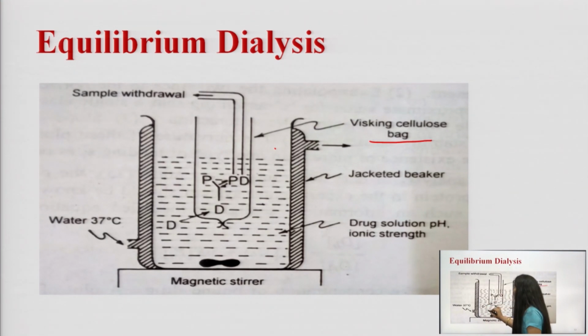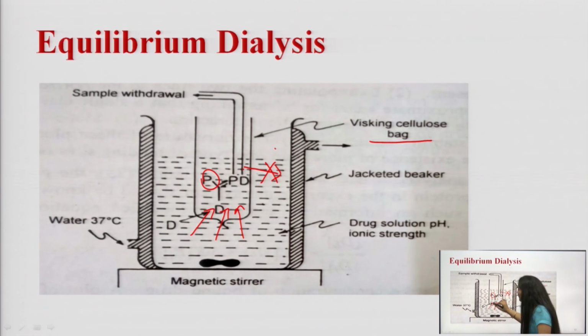This drug molecule will penetrate into this visking cellulose bag. This protein molecule, or this macromolecule, cannot pass into the drug solution. Only drug molecules can penetrate through this semi-permeable membrane into the visking cellulose bag.